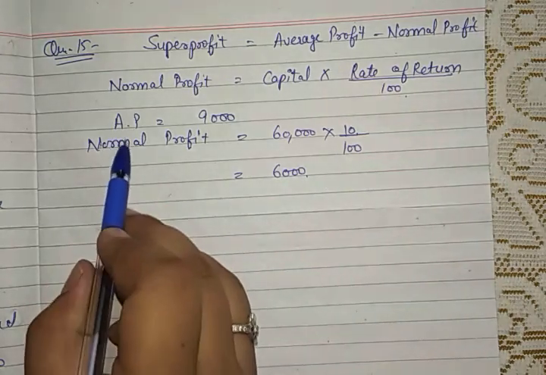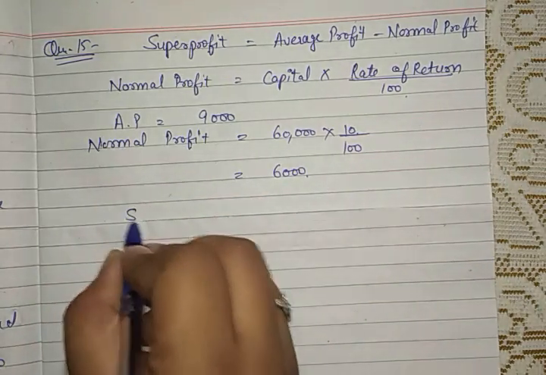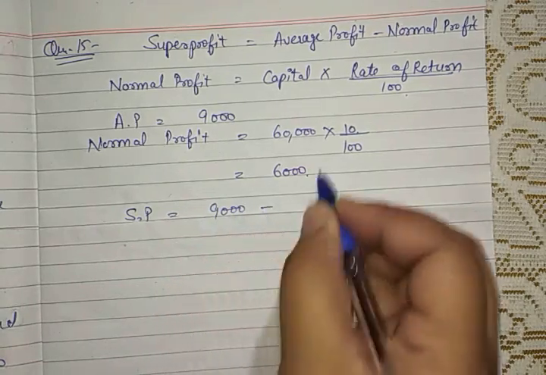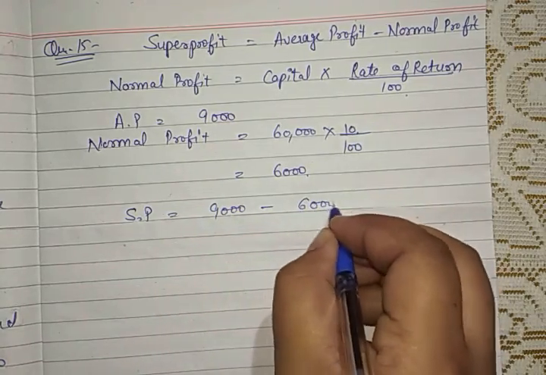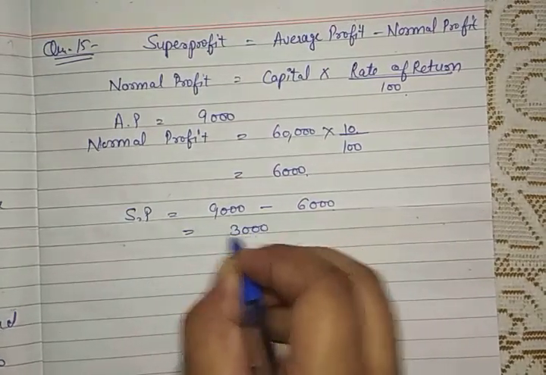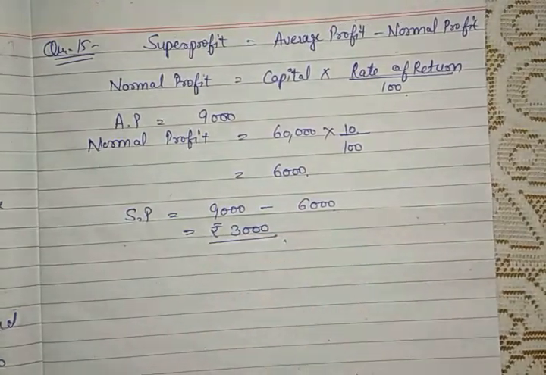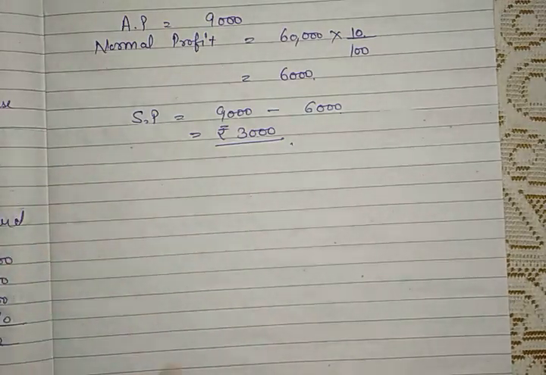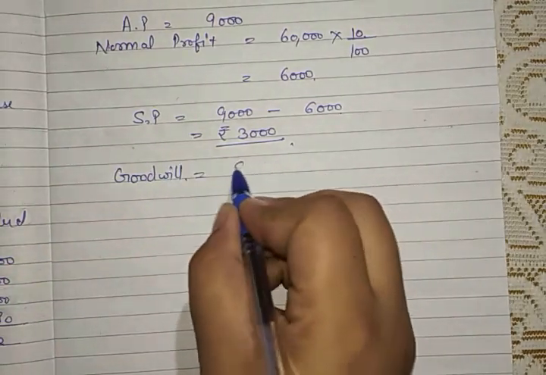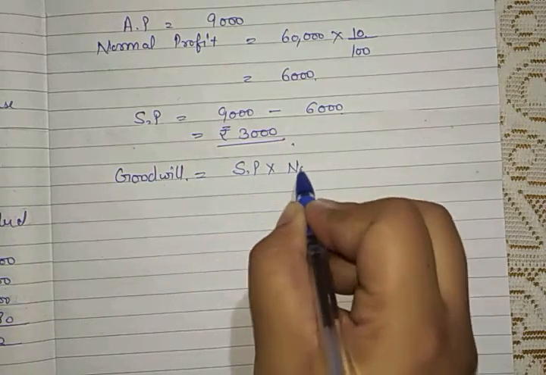Now we have average profit as well as normal profit. So we can easily find out the super profit, which is average profit, that is 9,000, less normal profit, which is 6,000. All right, and this will become 3,000 in total for super profit. Now we have super profit, but we need to find out goodwill, not super profit. Goodwill is equal to super profit into number of years.